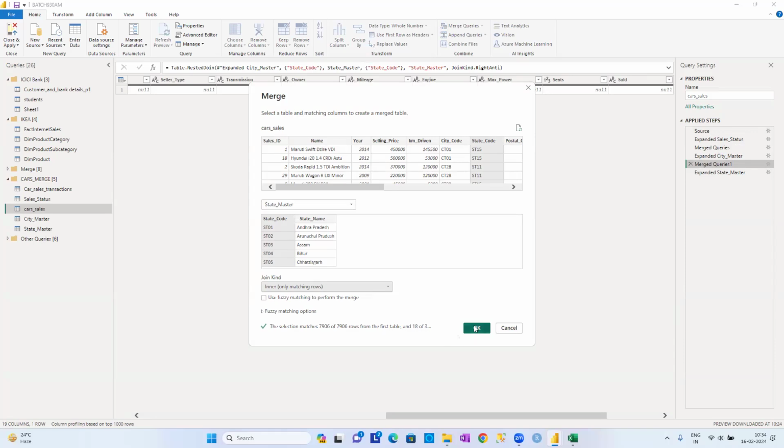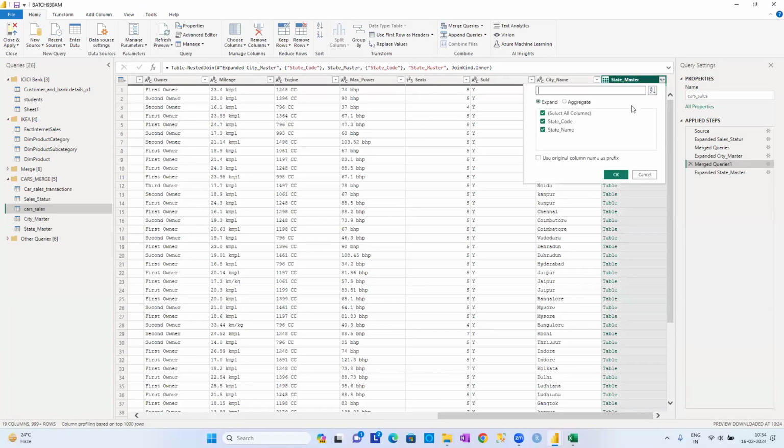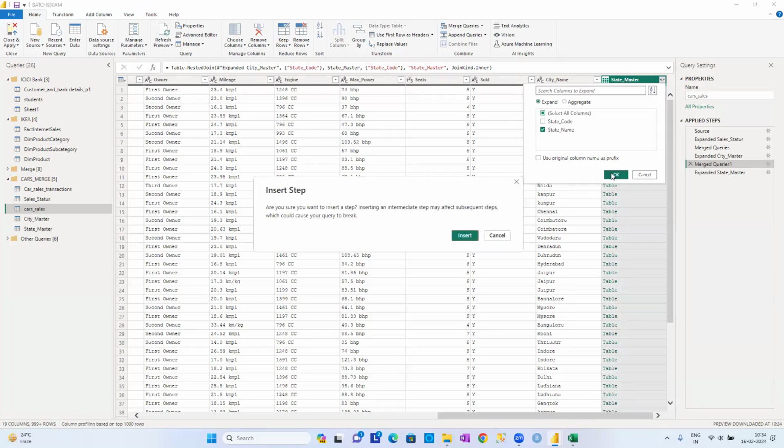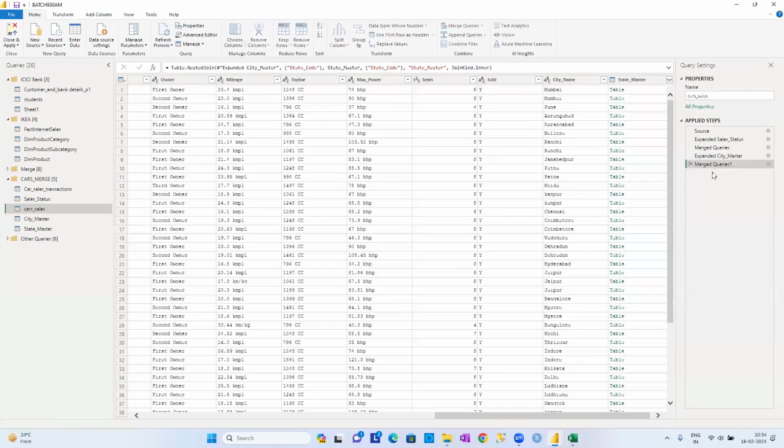Click on OK. Like that, we can merge one by one, guys. All the tables we cannot merge at the same time. We can merge only two tables at the same time, guys. Just a second. Just a minute, guys. This merge queries, let us change it. Just let me change it, guys.